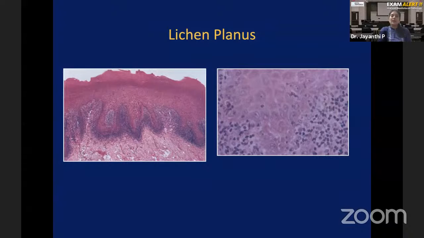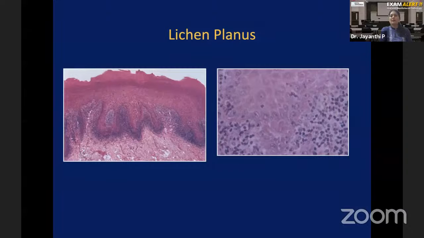These degenerated basal cells can be seen microscopically, and they are given one name. They are called civet bodies. You all would have read it in your textbook. What are civet bodies? The degenerated basal cells are otherwise called civet bodies. The other name for civet body is colloid bodies. Both are the same. Okay. So you see basal cell degeneration. You see degenerated basal cells, which are called civet bodies or colloid bodies. And you also see the subepithelial dense band of T lymphocytes, which are actually causing this basal cell degeneration.